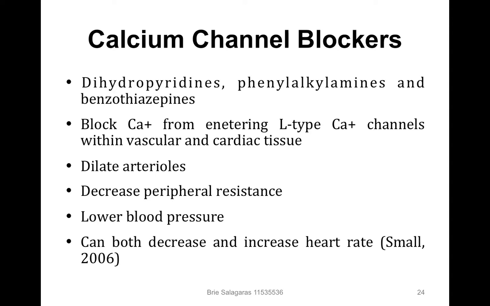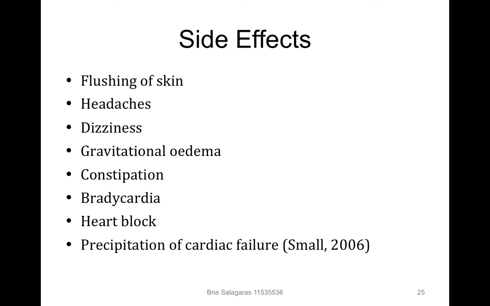But unlike the dihydropyridines, these often cause no change in heart rate or bradycardia due to their most common site of action within the cardiac tissue. In summary, the mechanism by which these drugs work is the dilation of arterioles via decreased calcium within the cell and hence decreased peripheral resistance and lowering of blood pressure. Side effects can include flushing of the skin, headaches, dizziness, gravitational edema, constipation, bradycardia, heart block, and precipitation of cardiac failure.